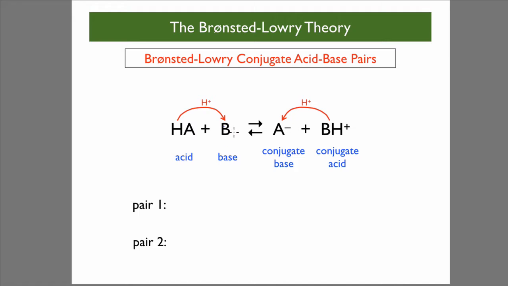So the base becomes a conjugate acid and the acid becomes a conjugate base, because A is accepting a proton over this side. So the pair, the acid and conjugate base, would be HA and A minus. It's the acid and its conjugate base. And pair 2 would be the base and its conjugate acid.